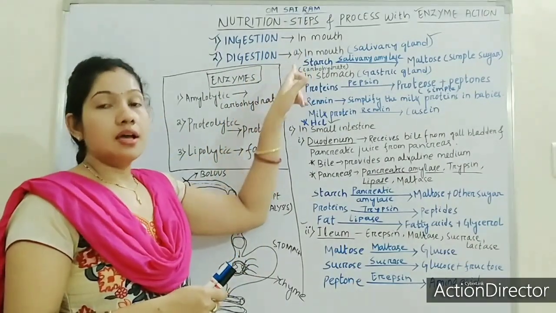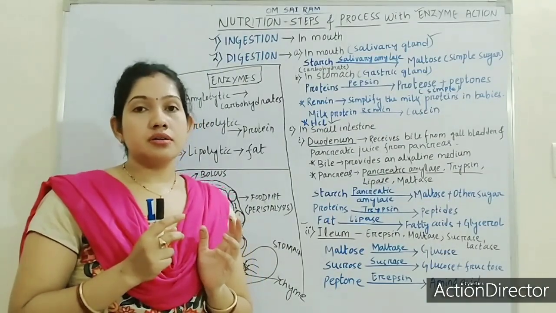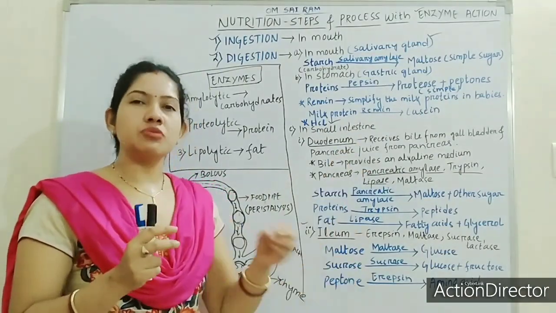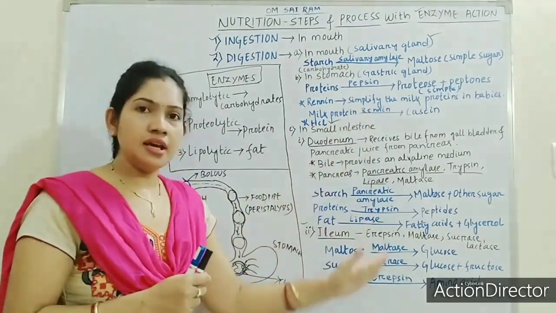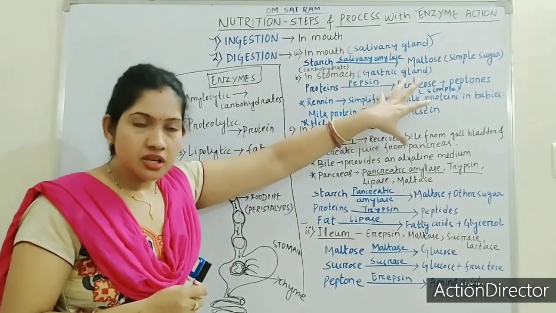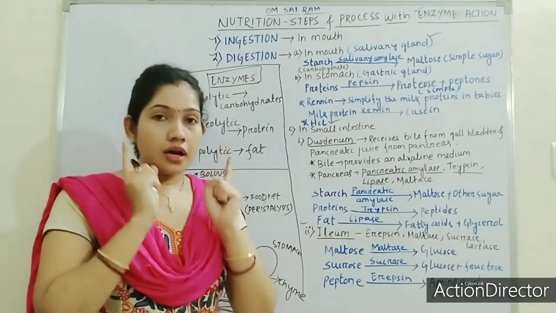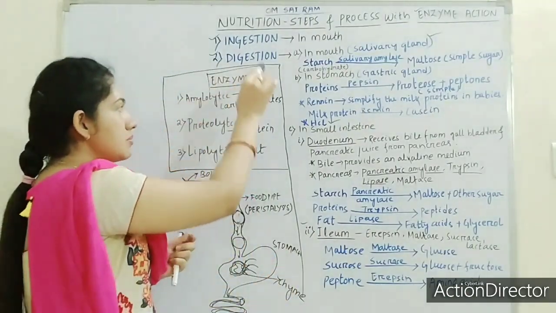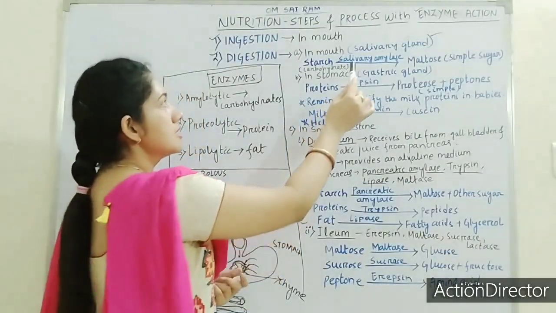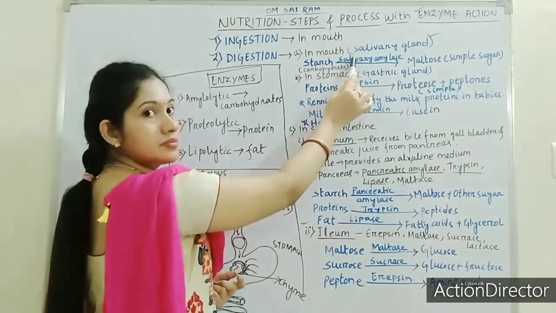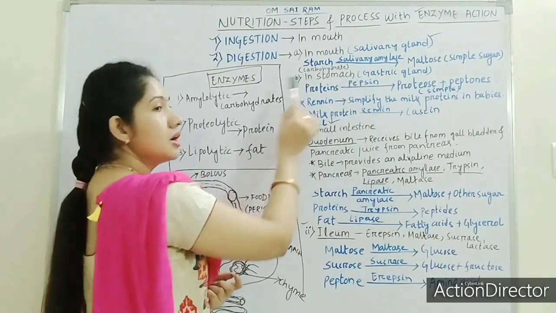So two steps we have completed today: ingestion and digestion. To make it easy for you, if later I discuss the enzyme action separately, it will be a little difficult for you to remember. So with the discussion of digestion I attached the topic of enzyme action. At first you just remember whichever enzymes. I am asking you, try to answer. Salivary amylase, which kind of enzyme? Amylolytic enzyme.